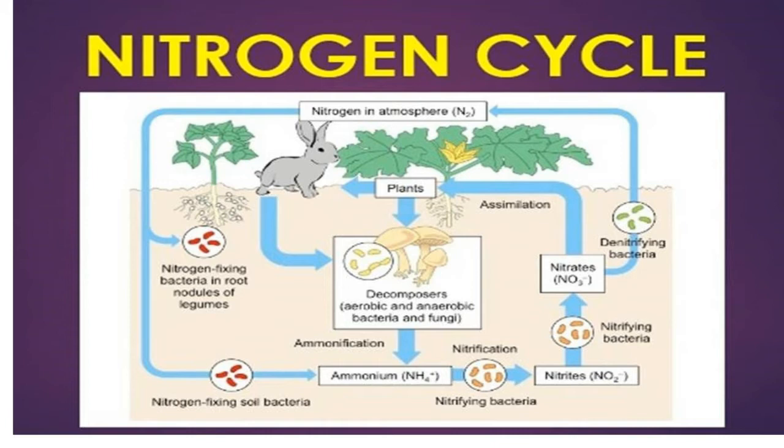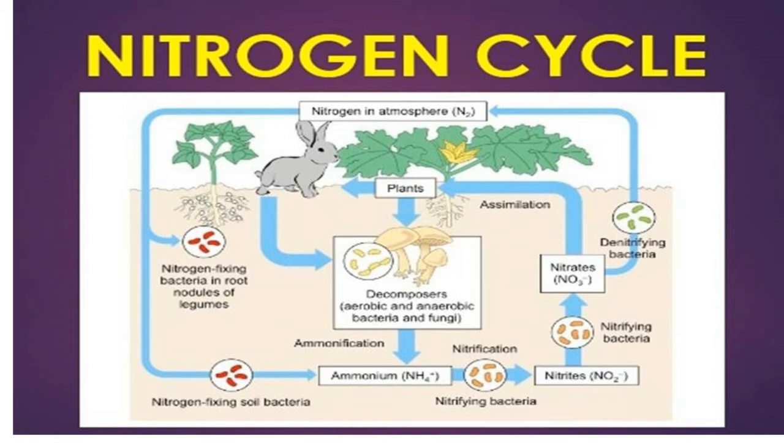So in nitrogen fixation, what are the names of the organisms? Azotobacter in the soil, and Rhizobium in the root nodules, and blue-green algae, Anabaena, are there in nitrogen fixation. Next one is ammonification, by the ammonifying bacteria as well as fungi. The next one is nitrification, by nitrifying bacteria, Nitrosomonas and Nitrobacter. Denitrification is by denitrifying bacteria, Pseudomonas. So the free living soil bacteria such as Pseudomonas reduce the nitrate ions of the soil into gaseous nitrogen.